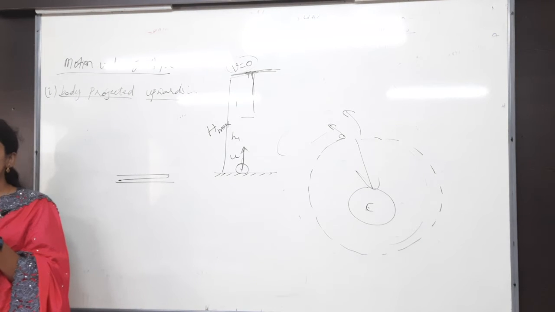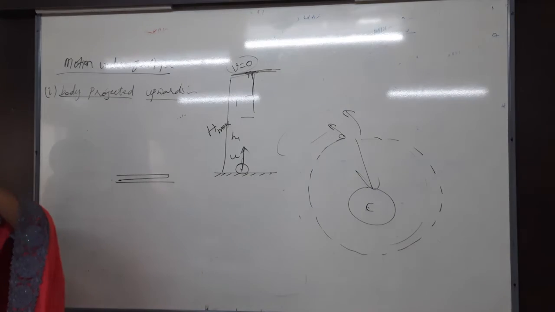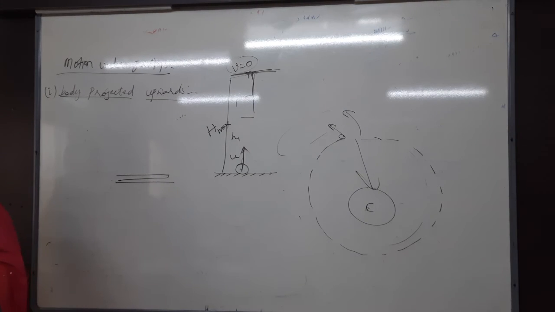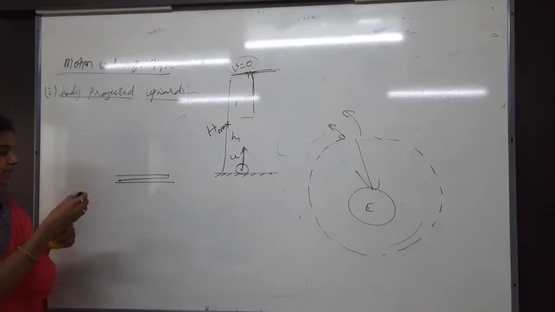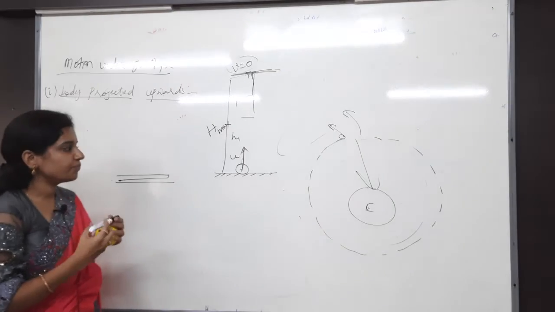So at the maximum height, what is happening in reality? Velocity becomes 0. Wherever it can go, that height is the maximum height. Until then so many heights are there, but wherever the velocity is 0, that height is called the maximum height. Understand it clearly? So what is the maximum height condition? Mainly the final velocity should become 0.